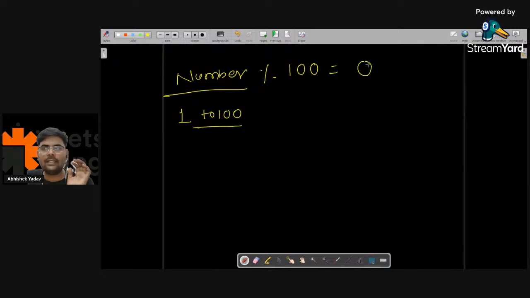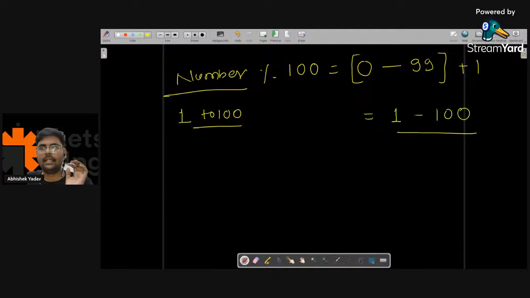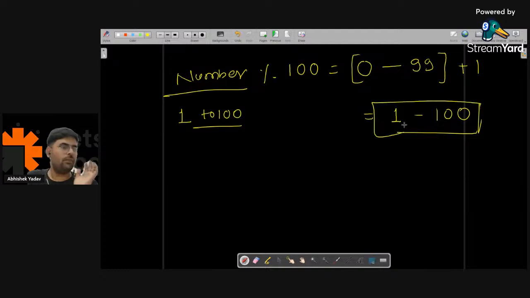I know I will get a range from 0 to 99, and in this range, if I add plus 1 to it, what will I get? I will get a range from 1 to 100, right everyone? I will get a range from 1 to 100. Anyone has any doubt in this part? Please write in the chat.